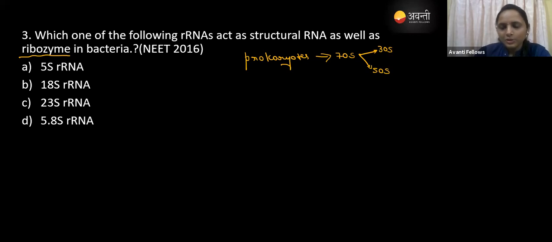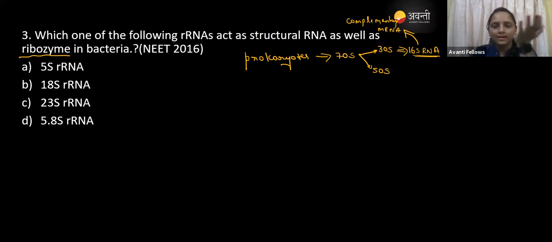When it comes to the 30S, it has the rRNA, that is the 16S rRNA. This has a sequence that is complementary to the mRNA. That's why you have observed that whenever translation takes place, the small subunit binds with the mRNA. Why? Because it has the 16S rRNA, which has the complementary sequence to the mRNA. So the 30S has the 16S rRNA.